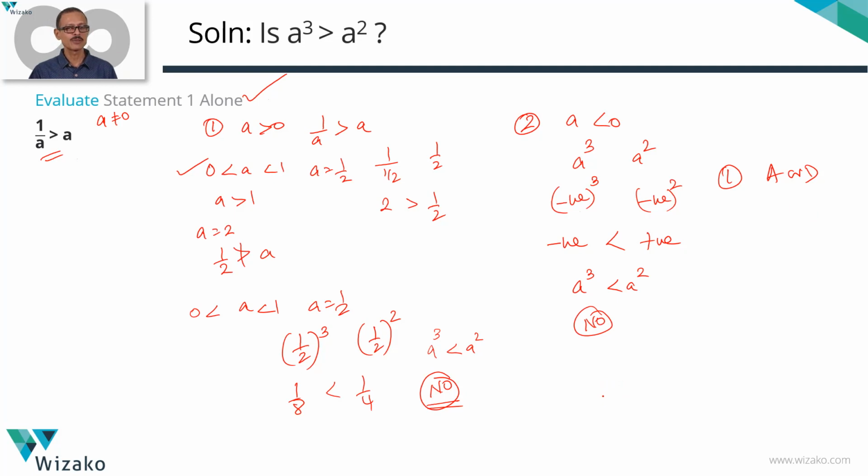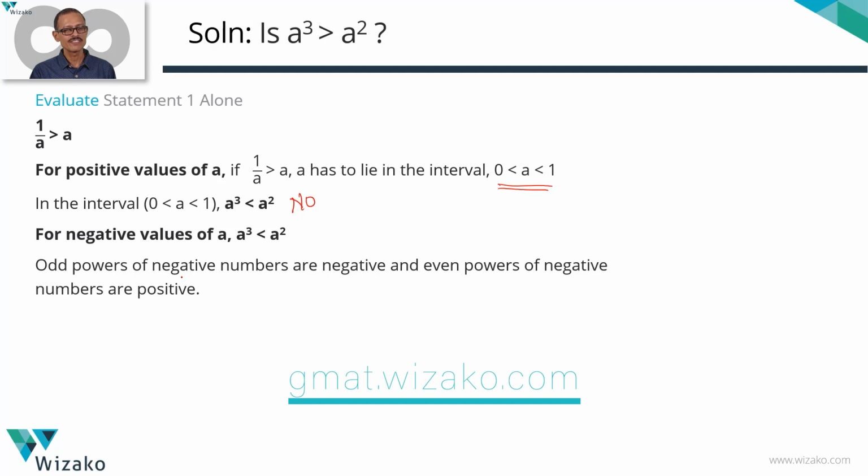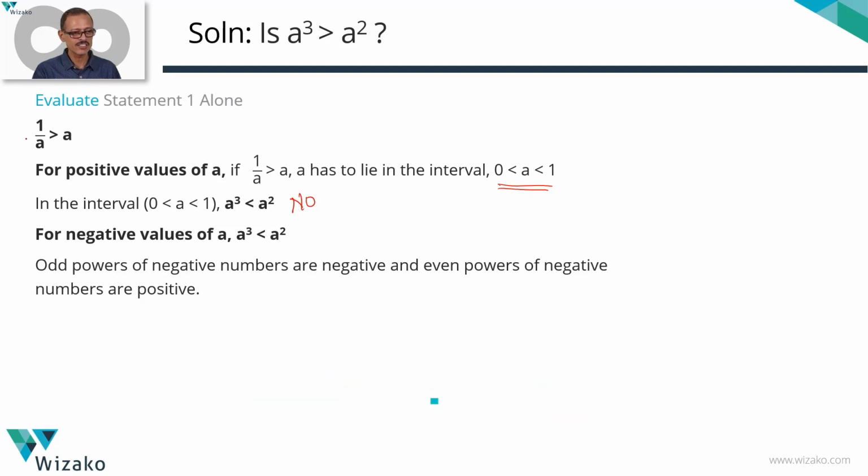But before evaluating statement 2, let's quickly summarize the findings of statement 1 in a printed form. 1 upon A is greater than A. A could be positive. When will it work? It's going to work for values of A lying between 0 and 1. In that range, A cube is less than A square. The answer to our question is a no. There is a second possibility that A could be negative. When A is negative, we don't even have to bother about when this condition will be satisfied, because the cube of A is going to be a negative number, square of A is going to be a positive number. So for any negative value of A, cube will be less than A square. The answer to our question is a no for negative values of A.